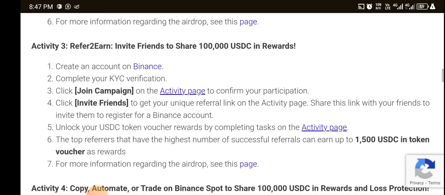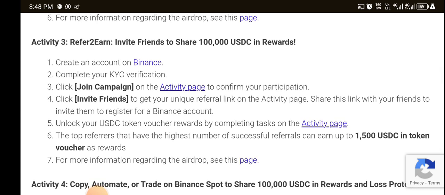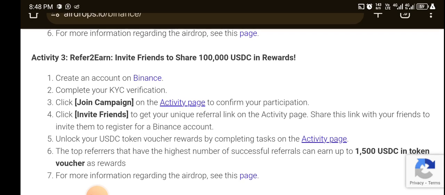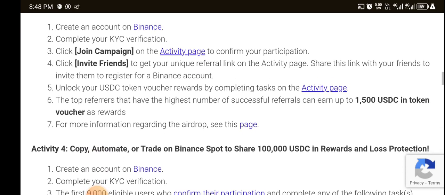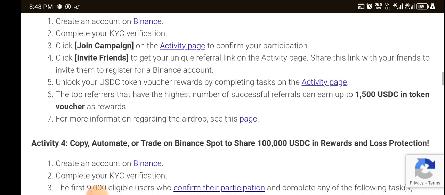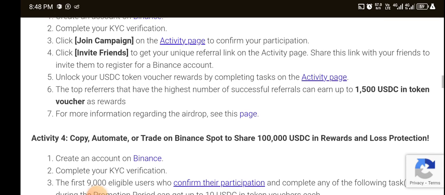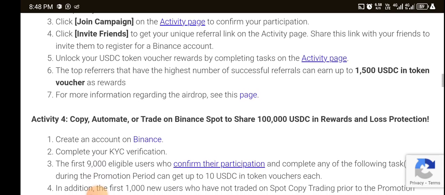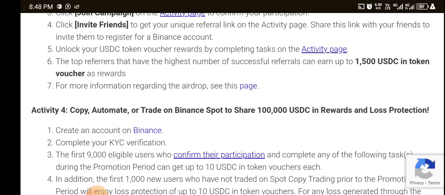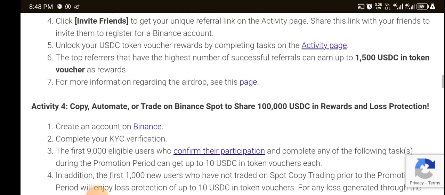Activity 3 refers to earn: invite friends to share 1 lakh USDT reward. First, create an account on Binance, complete KYC verification, click join campaign, activate page confirmation, invite registration on Binance account. 5. Unlock your USDT token voucher reward task in the activity page.